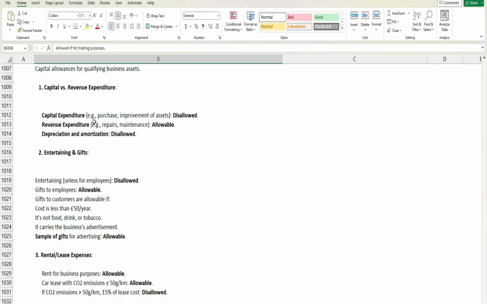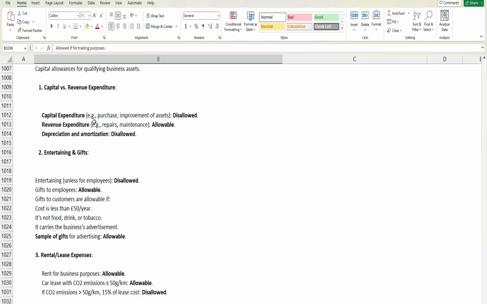And you know depreciation and amortization are non-cash expenses, and these are obviously disallowed by HMRC. But instead, HMRC provides capital allowance that can be deducted against our trading profit, and we will learn about capital allowance in an upcoming video. All right, so this is all about capital and revenue expenditure. If you are making the initial purchase of a non-current asset or doing an improvement, this will all be disallowed.